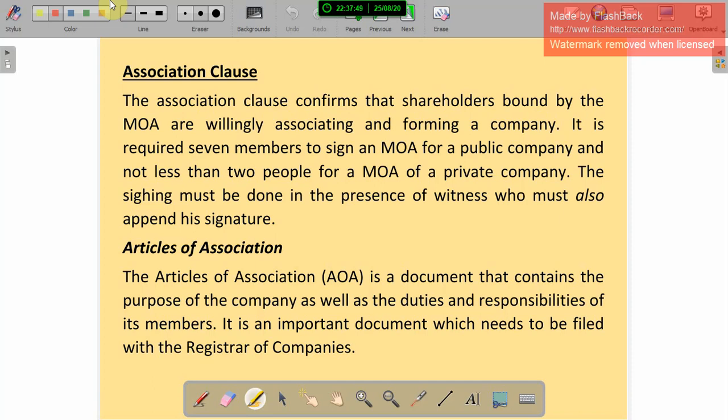In the articles of association, the rules and regulations of the company are mentioned. It is an important document which needs to be filed with the registrar of companies, so that the rules and responsibilities are also registered with the company.